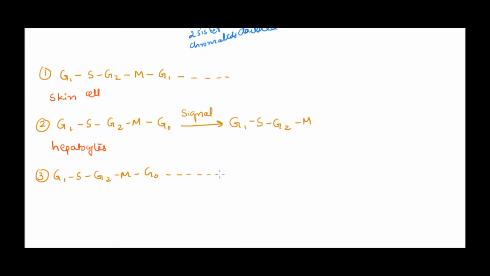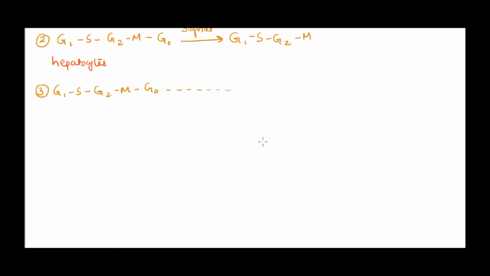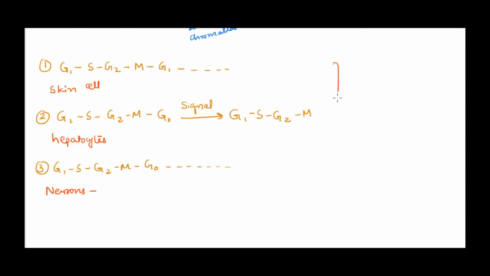The third example would be cells that, when they are produced, enter G0 phase and stop dividing at all. They are very specialized cells. Once they are made, they are going to do their function. That's what they will do in G0 phase, that's all. Such examples are neurons and skeletal muscles, specialized cells only to do their function. We know neurons are very difficult, they cannot regenerate. They will just do their function. So based on the type of cell, it depends on whether it will enter the next cell cycle or G0 phase, and how long it will be in G0 phase.